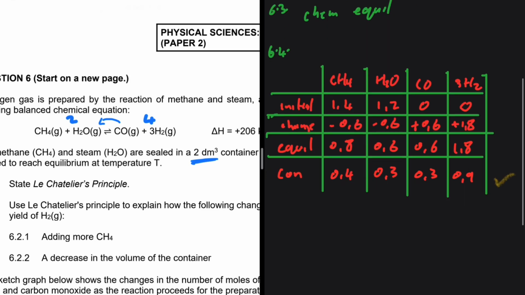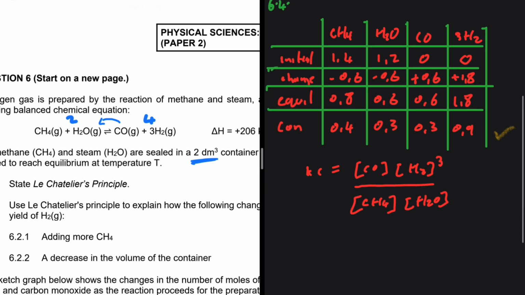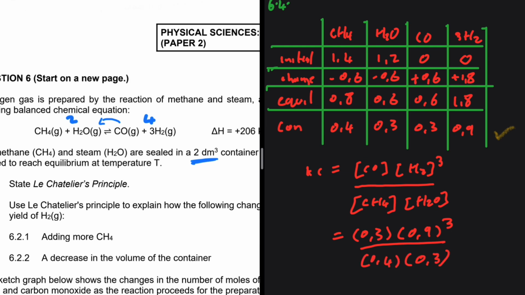We can go ahead and find Kc by saying that Kc is equal to the products divided by the reactants. Carbon monoxide, hydrogen gas to the power 3. The power is coming from the balancing coefficient. And then CH4 multiplied by the concentration of H2O. So there we go. The concentration of carbon monoxide is 0.3. That of hydrogen gas is 0.9. And we take that to the power 3. Everything divided by methane, 0.4, multiplied by water, which is 0.3.